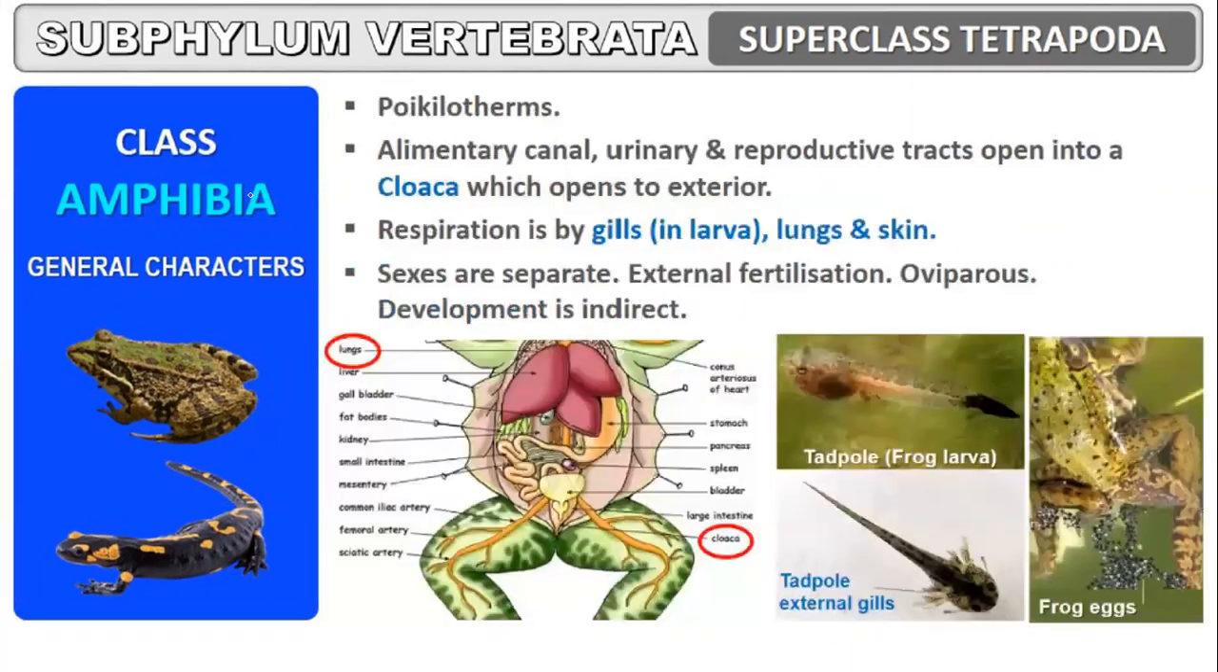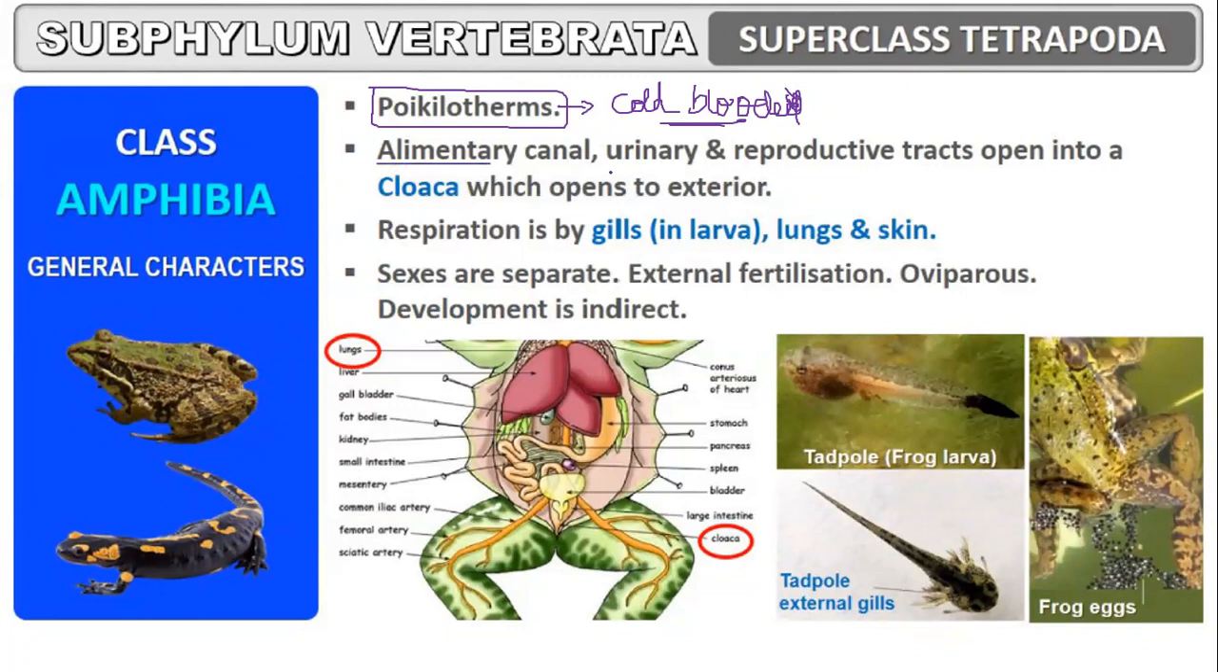Okay, everyone. They are poikilotherms. In yesterday's class, we learned what is poikilotherms and what is homeotherms. Poikilotherms means they are cold-blooded animals. Okay, what do you mean by cold-blooded animals? They do not have the ability to maintain their internal body temperature constant.